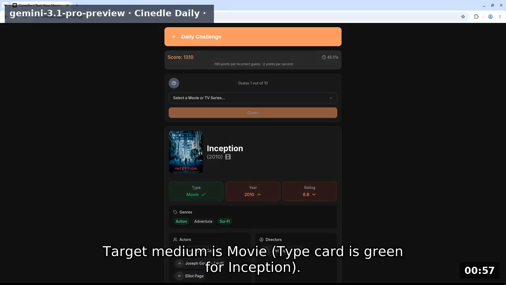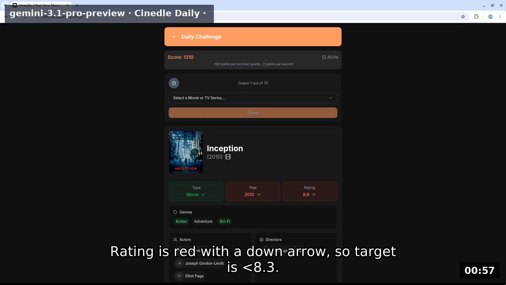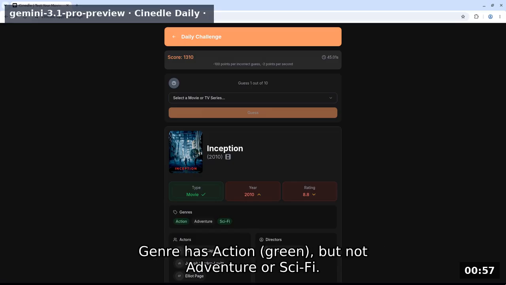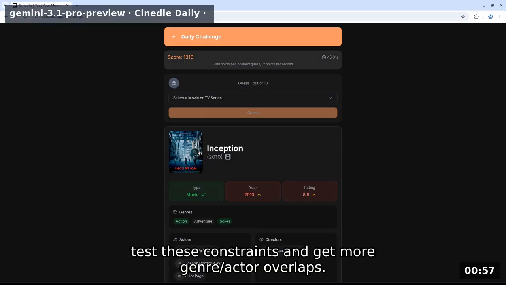Target medium is movie, type card is green for Inception. Year is red with an up arrow, so target is 2012. Rating is red with a down arrow, so target is 8.3. Genre has action green, but not adventure or sci-fi. I will guess John Wick 2014, action/crime/thriller, 7.4 rating to test these constraints and get more genre/actor overlaps.